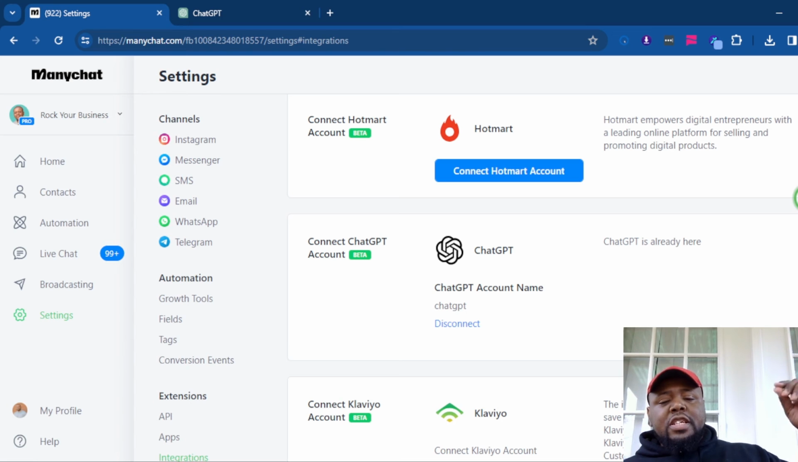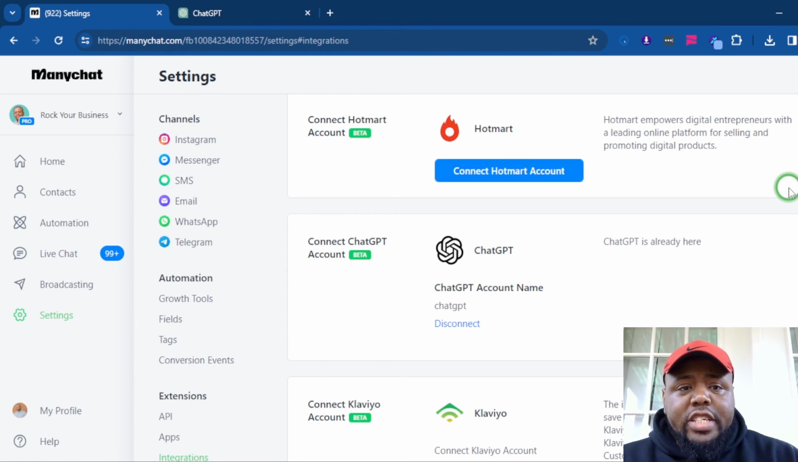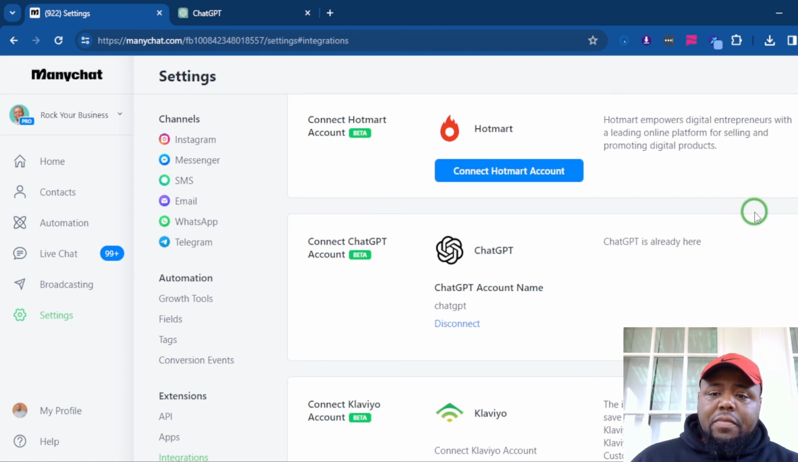Last new feature, this isn't really a new feature, but it's one that I think a lot of people overlook. You can connect ChatGPT to your ManyChat account. This is going to allow you to create some really interactive AI-based chatbots that are going to be able to talk to your audience with some nuance. I have a video on how to set that up, so make sure you check it out in the description. When someone asks anything, when someone wants to know more about your products and services, your chatbot's going to answer back directly.